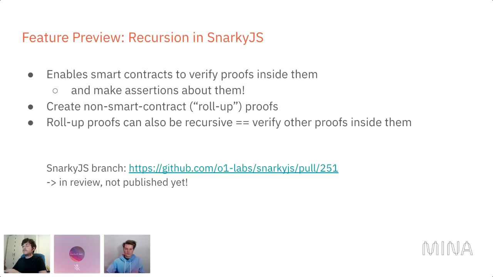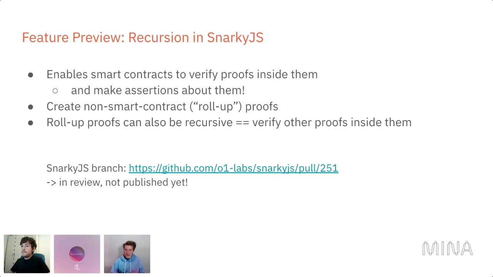So that's too specific for our general purpose rollups. And rollup proofs are the same as smart contract proofs in that they can also be composed, merged into each other, and so on. And if you want to run the same code that we do, then you can check out that branch. Soon it will also come to npm.